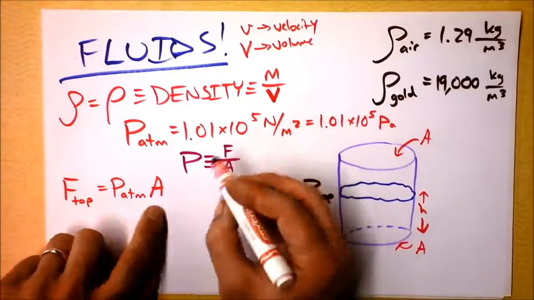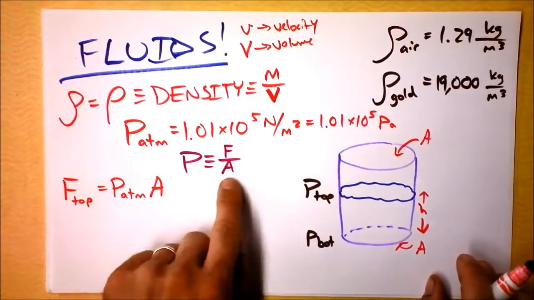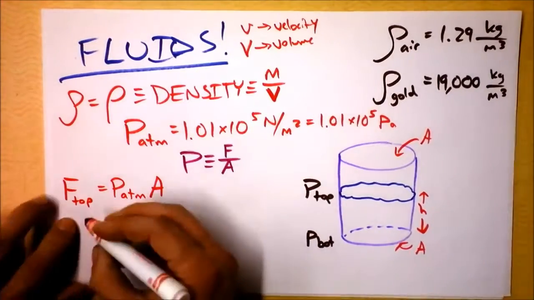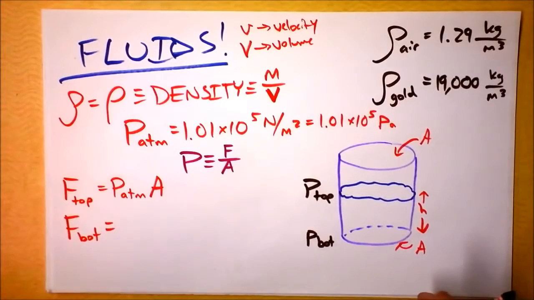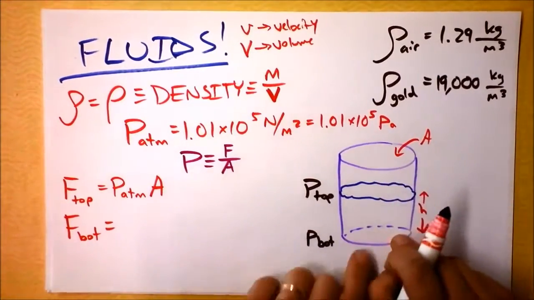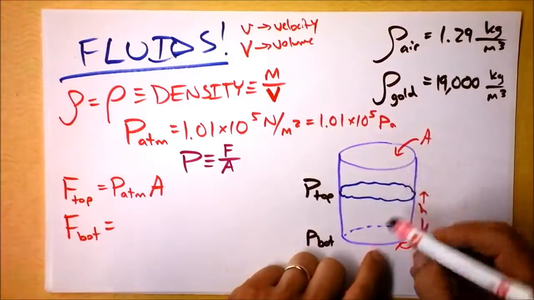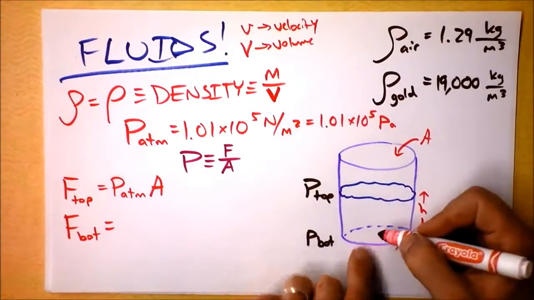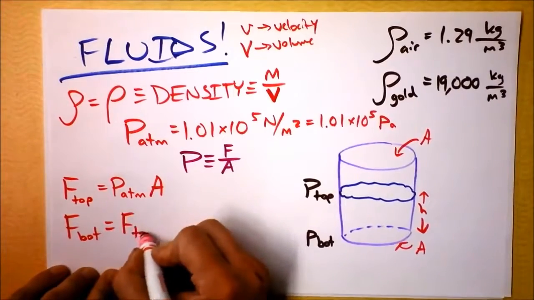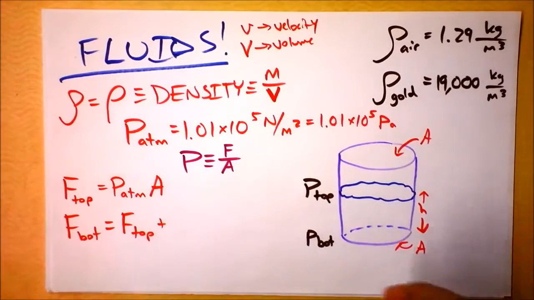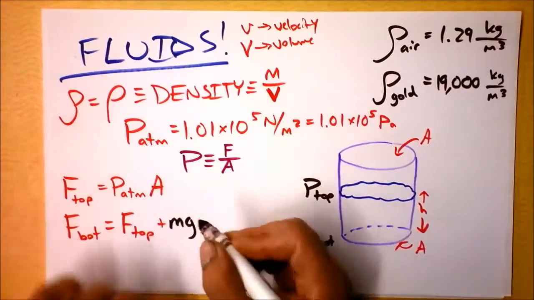And by the definition that we have here for pressure, we can solve for force and see that this is a trivial statement to say it's pressure times area, right? So we've got the force up at the top. The force at the bottom, though, is a little trickier. Can we agree that the force on the bottom of this cup will be the force acting on the top of the water plus whatever the water is doing specifically to the bottom of the cup? So I'm going to say it's force top plus this new quantity, which is the weight of all of the water, and that's just m times g.